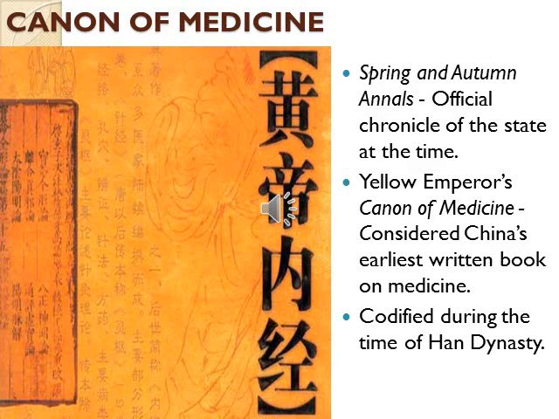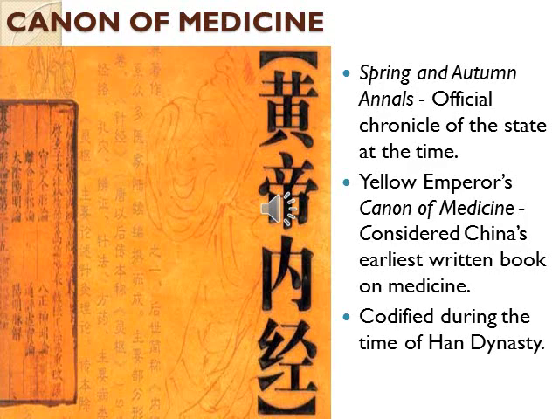Then the Yellow Emperor's Canon of Medicine is considered China's earliest written book on medicine. In the field of medicine also, we got a book in China, called the Canon of Medicine, which was written during the period of the Yellow Emperor. It was codified during the time of Han Dynasty. Codified means to arrange into an order, to arrange properly.